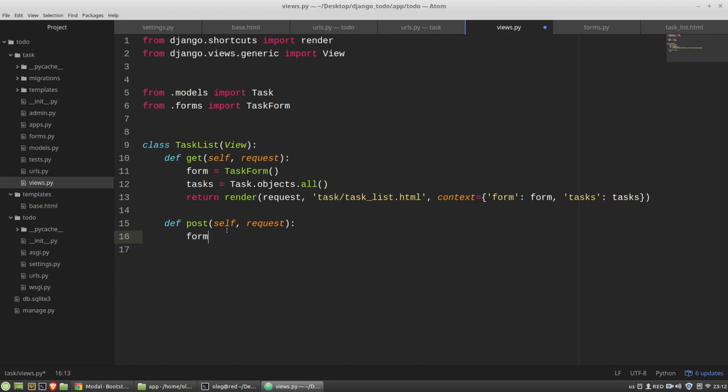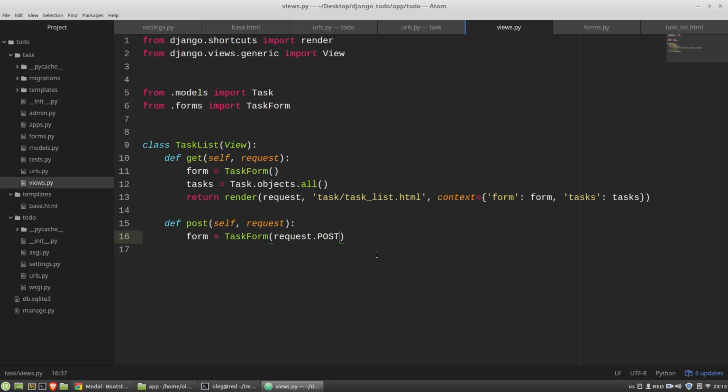So the form variable will equal the TaskForm class again, and this time I have to pass into the constructor of the TaskForm class the data that the user submitted. This data we can get from the request object, from the POST dictionary. For the detailed explanations, see my Django 3 tutorial.